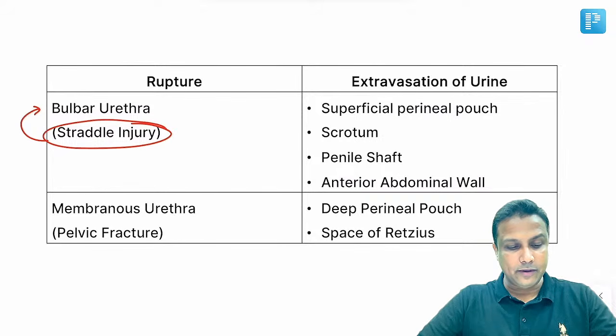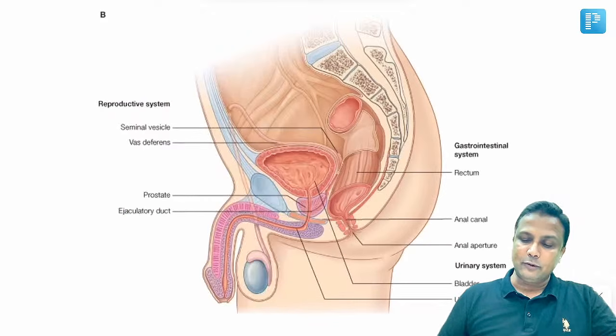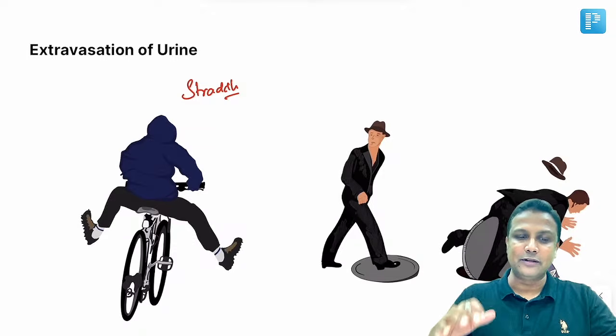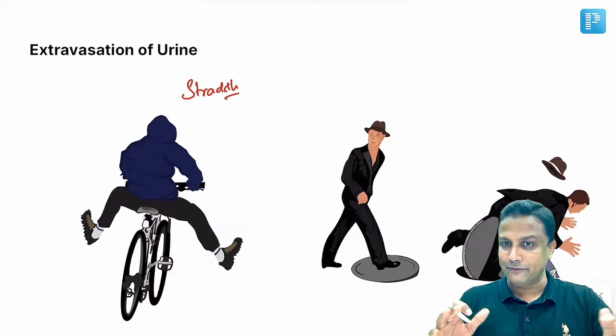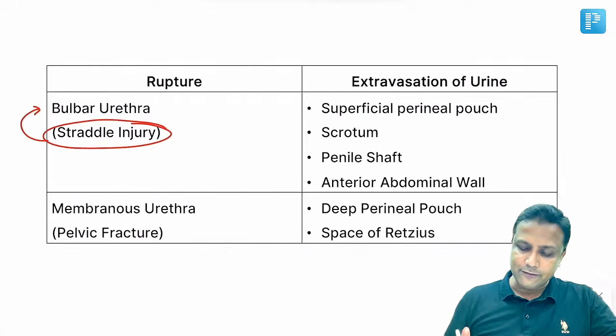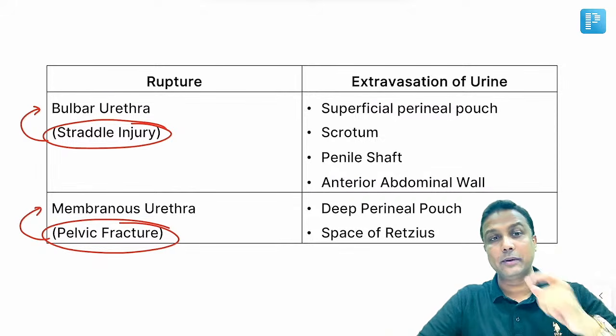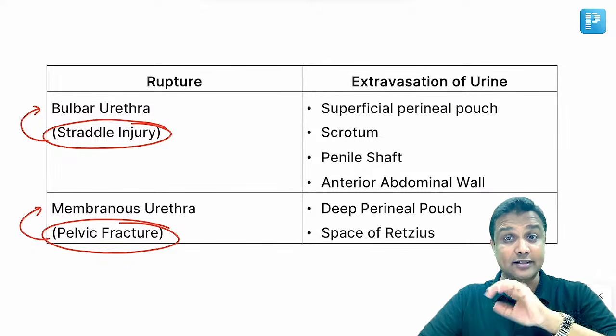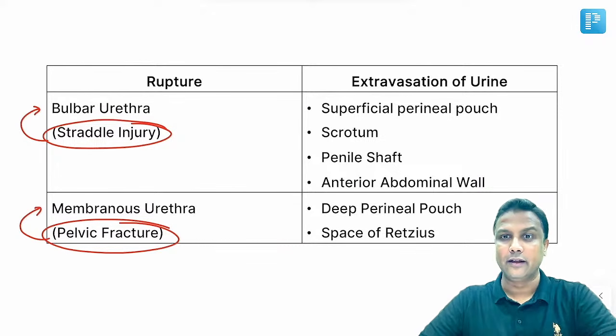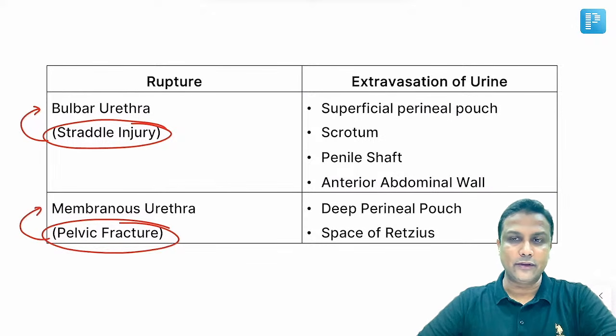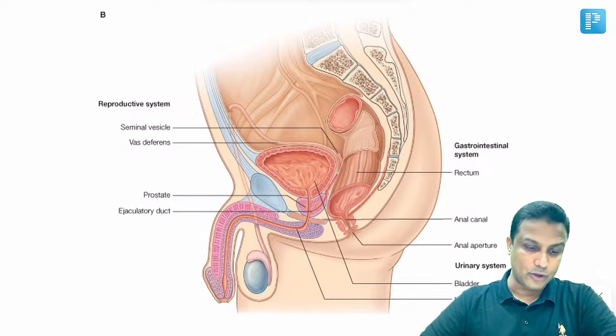The second point that you have to remember is, suppose a person falls into a manhole. When the person falls in the manhole, the pelvis will be fractured. And as soon as you see the words pelvic fracture in the exam, remember the urethra that will be ruptured will be the membranous urethra. This is the first thing that you have to learn. Okay, straddle injury, bulbar urethra; pelvic fracture, membranous urethra will be ruptured. Now let us see one more thing.